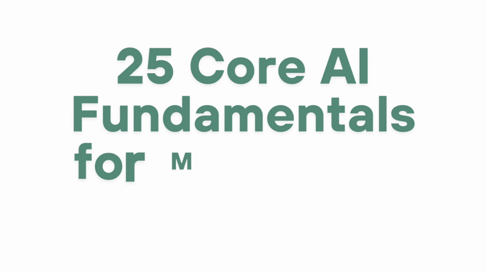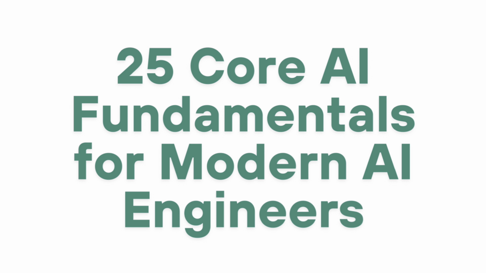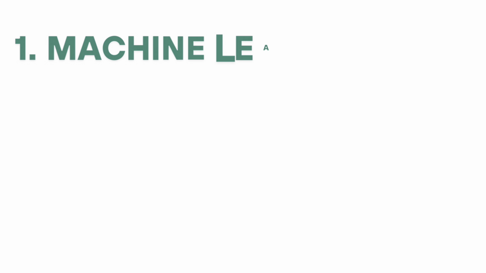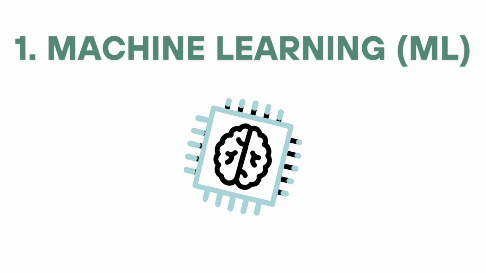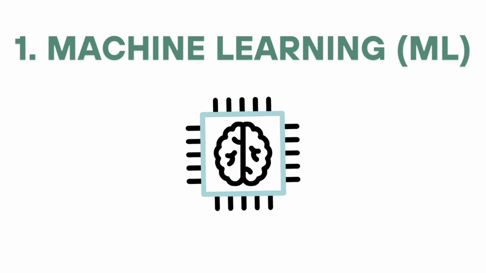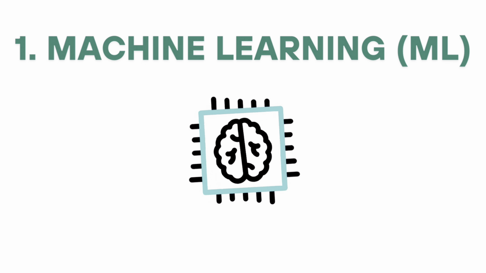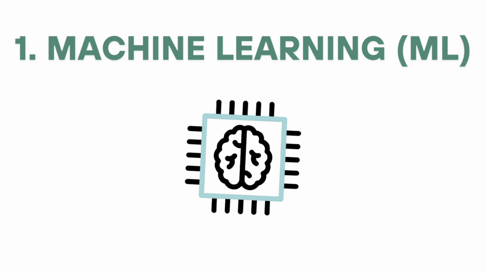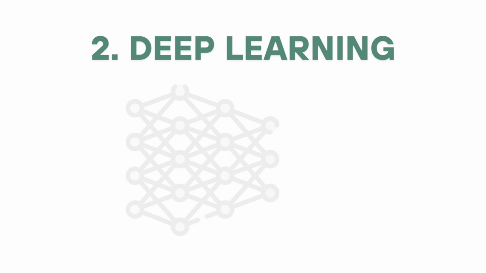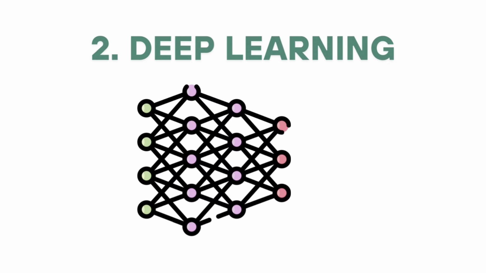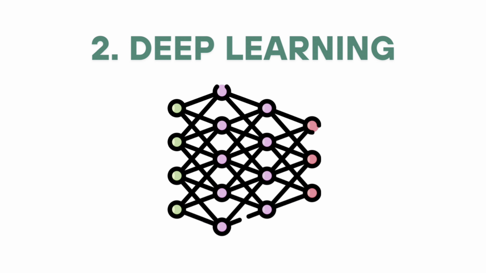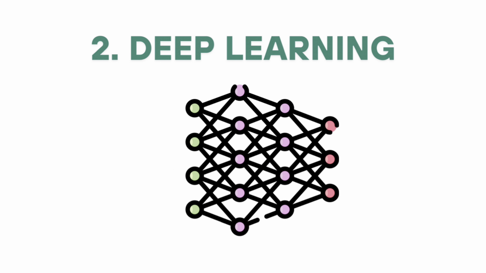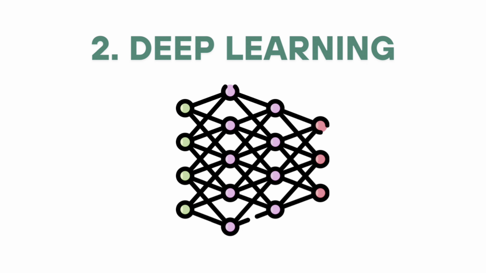25 Core AI Fundamentals for Modern AI Engineers. 1. Machine Learning, ML. AI systems that learn from data to improve performance without being explicitly programmed. Subsets include supervised, unsupervised, and reinforcement learning. 2. Deep Learning. A subset of ML using neural networks with many layers, deep neural networks. It's used in tasks like image recognition, natural language processing, and speech recognition.